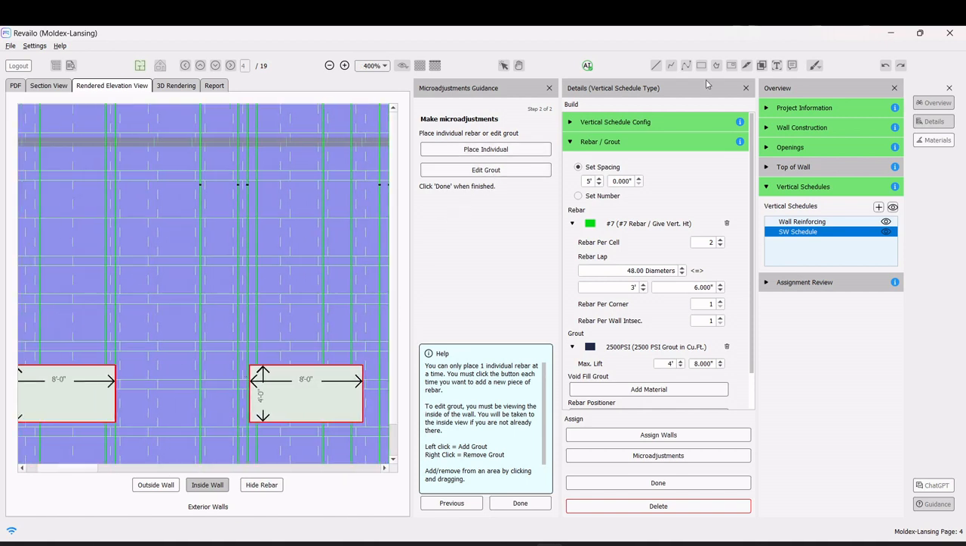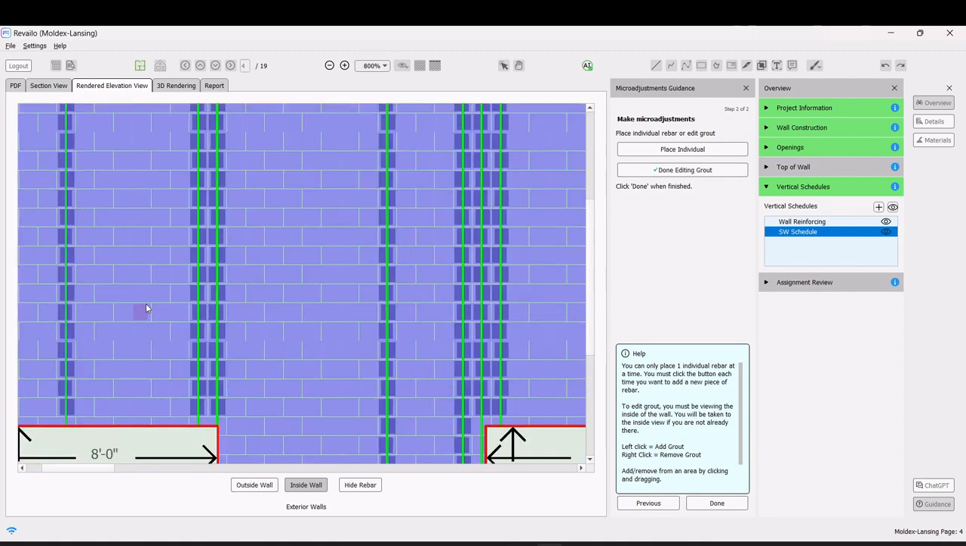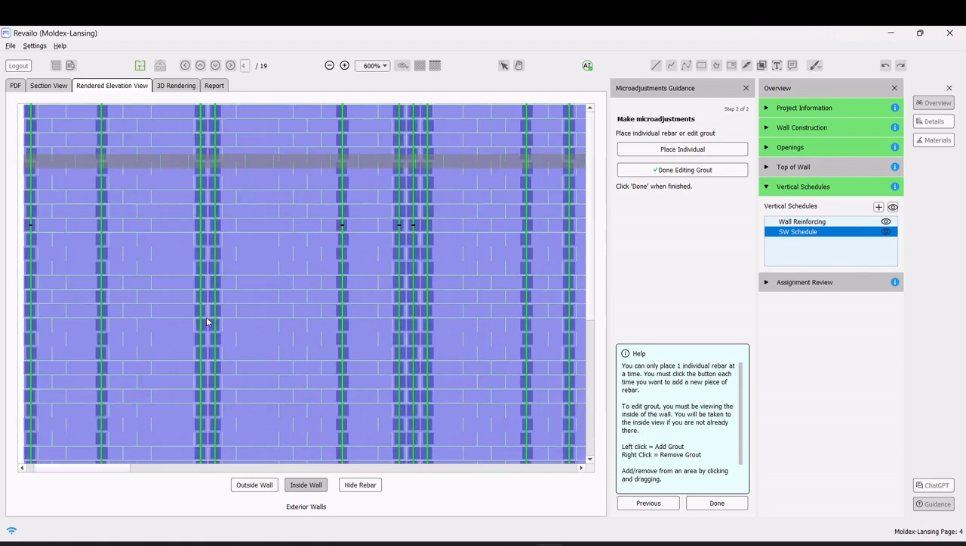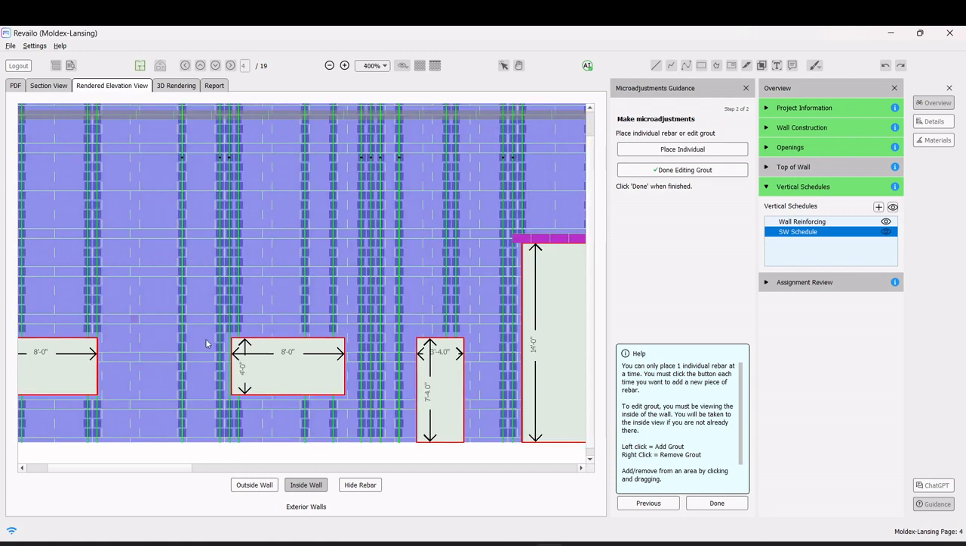In micro adjustments mode, editing the grout is possible by selecting Edit Grout. This displays all grouted cells required for the selected vertical schedule. While these cells cannot be removed due to structural requirements, additional grout can be added by left-clicking to fill a cell